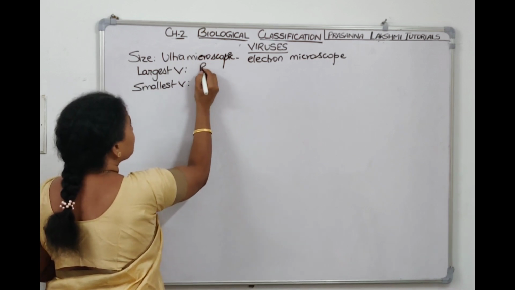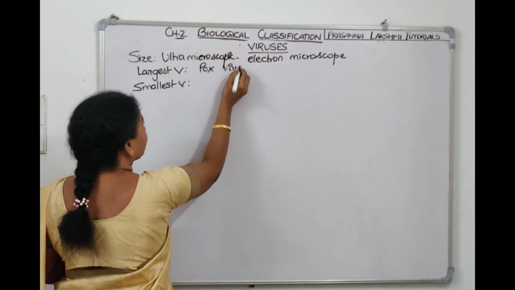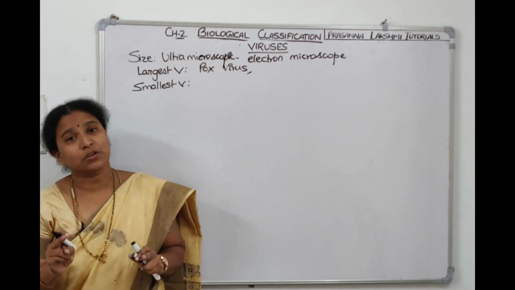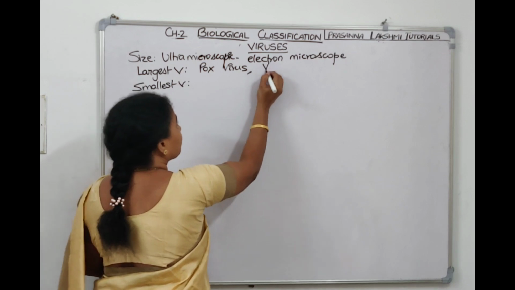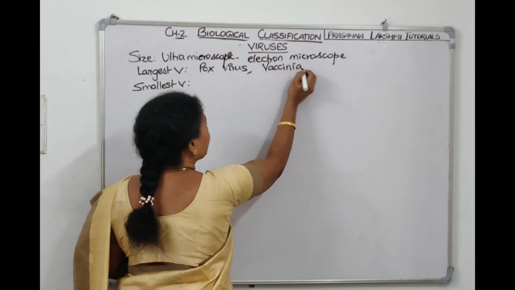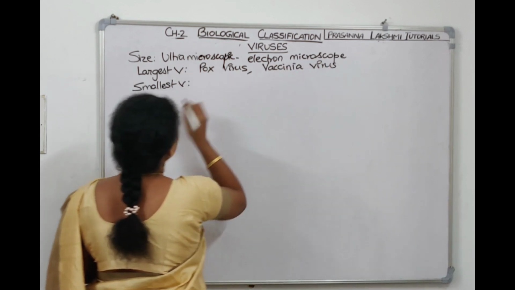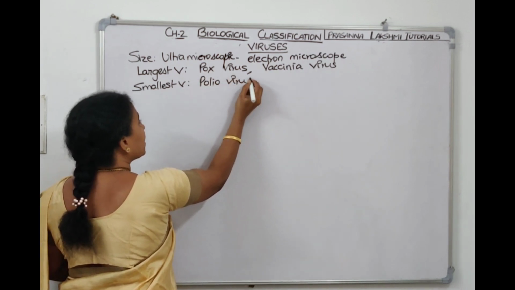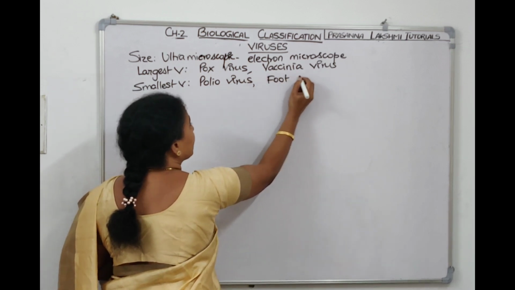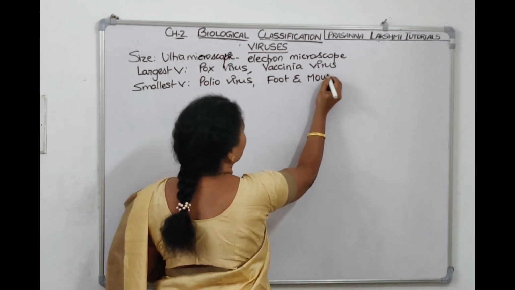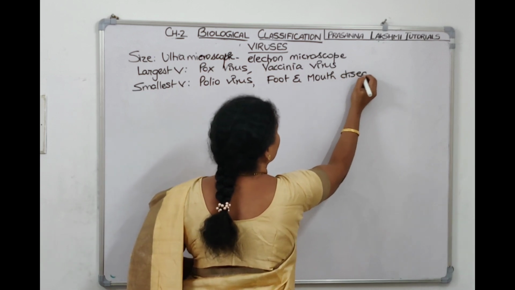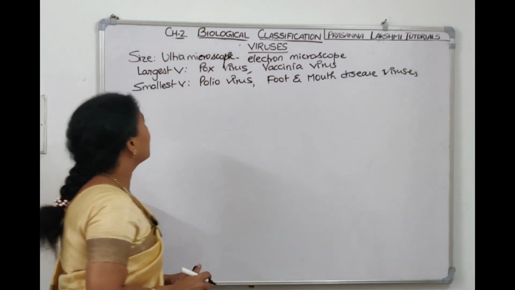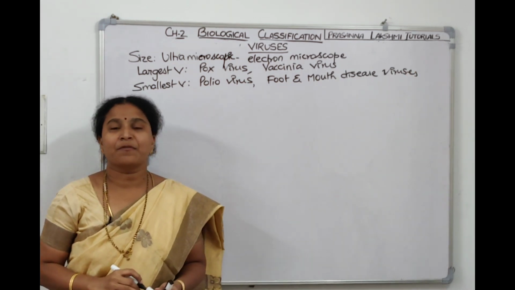The largest virus is pox virus. Pox virus and vaccinia virus are examples of the largest viruses. And a small virus, we can say, is polio virus, and foot and mouth disease virus, which in cattle causes a disease called foot and mouth disease. So foot and mouth disease virus and polio virus are examples of the smallest viruses.